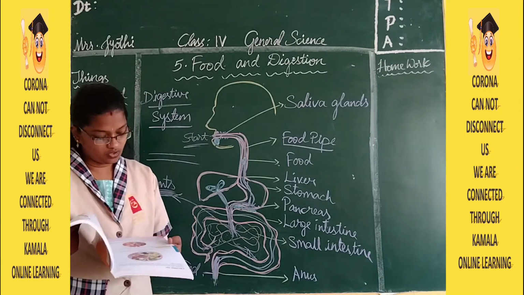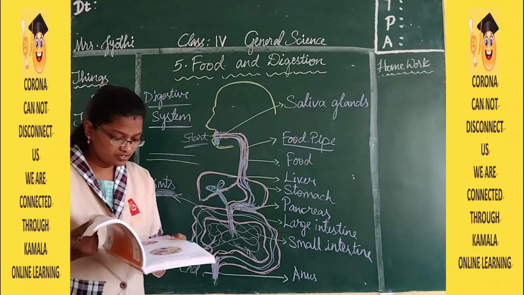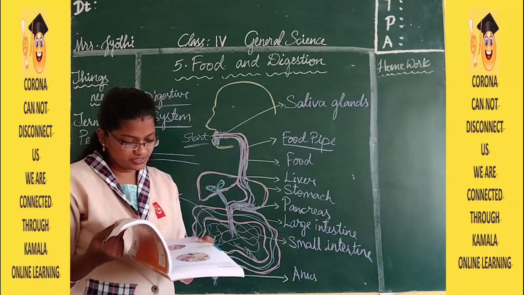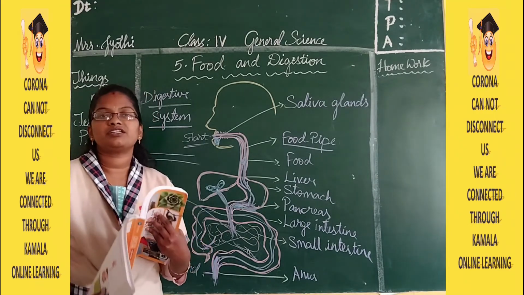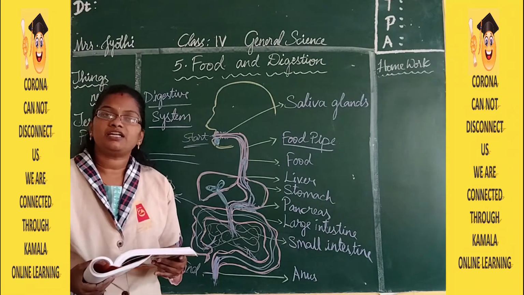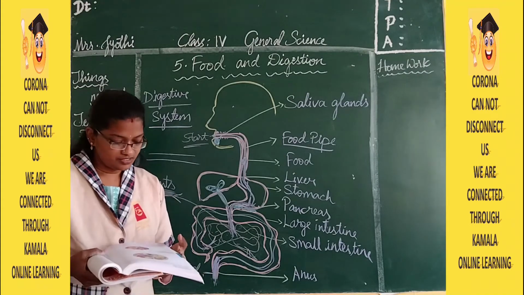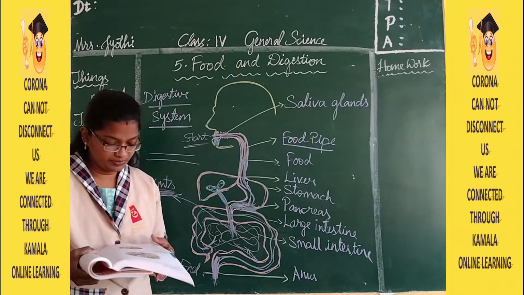Digestion of food, from page number 294. The process of breaking down food into simple substances is called digestion. We break the food into bits and into simple sugars so that our body can digest it properly.